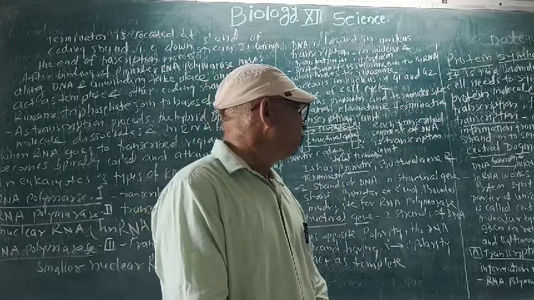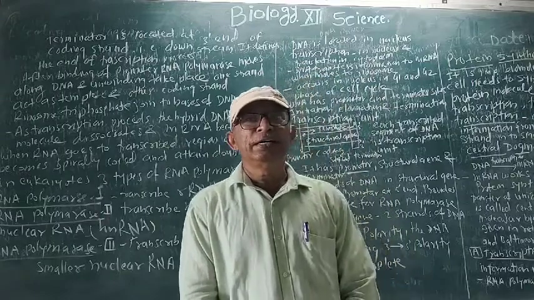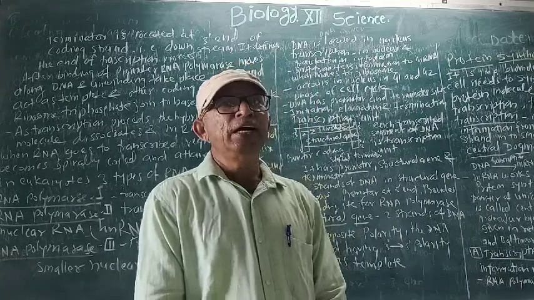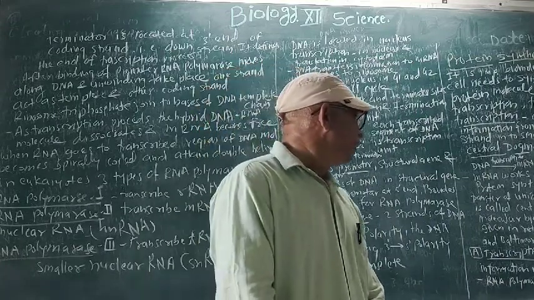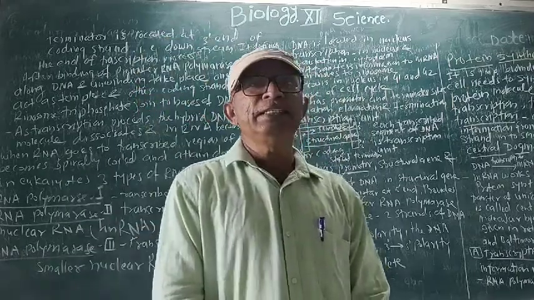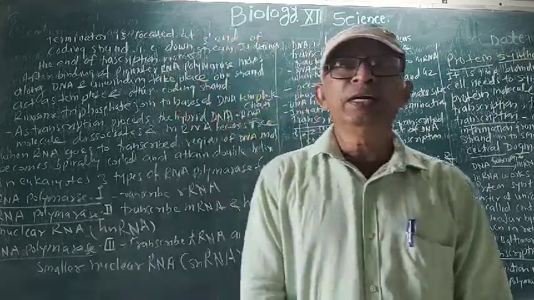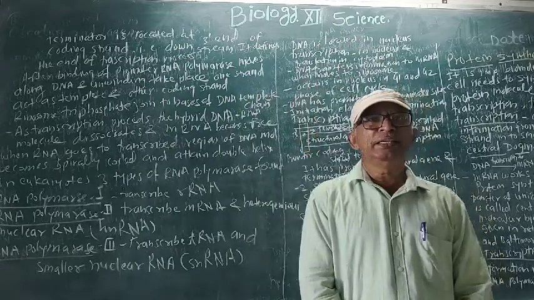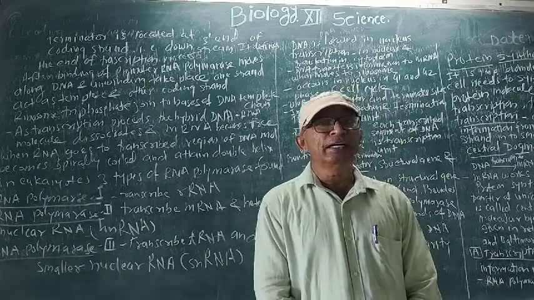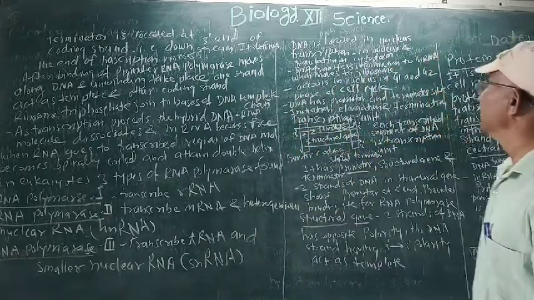Number one is the process called transcription, where from one DNA strand the information is copied and then transferred to mRNA. Here the enzyme RNA polymerase is useful. We are studying the transcription process on one DNA strand, which works as a template. The genetic information is copied and transferred to mRNA with the help of the RNA polymerase enzyme.